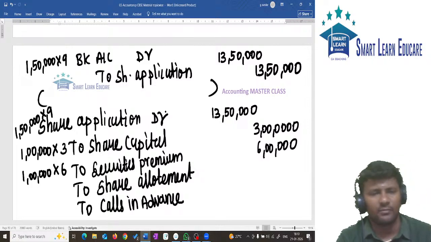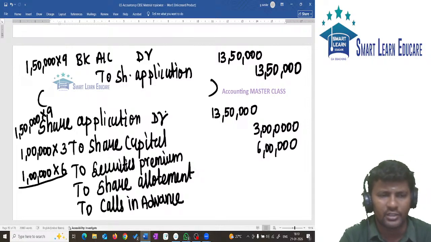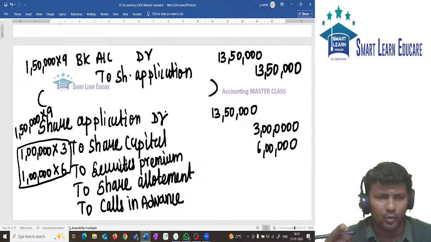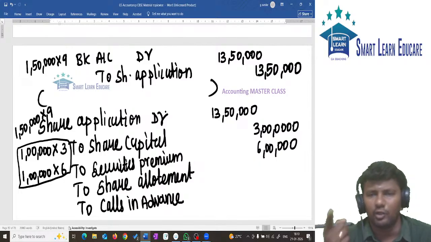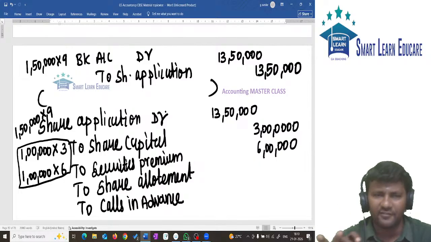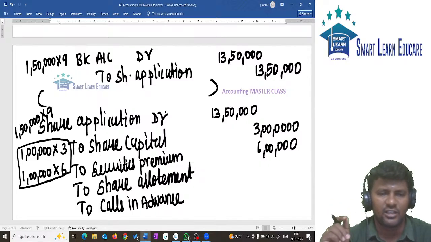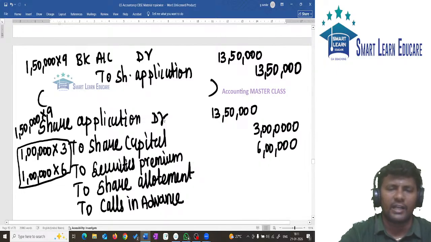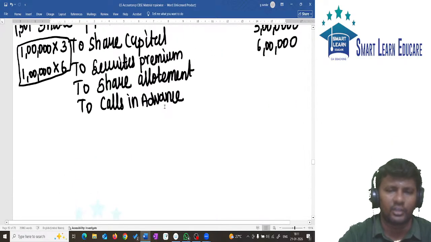Also, we have some more with this calculation. Actually, we accounted for 1 lakh into 9. Total, we are supposed to account for 1,50,000 into 9. So far we completed 1 lakh into 9. Now excess money is adjusted towards share allotment. Since we have more than one category, we need working for this.